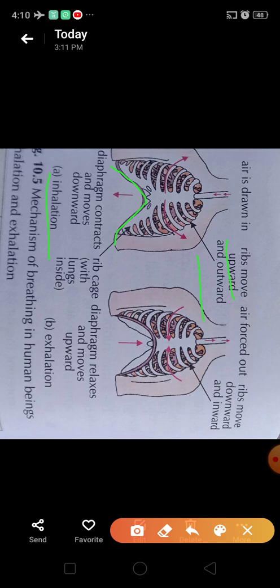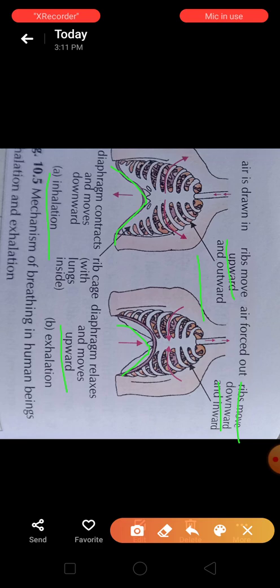Now next, that is exhalation. So what are the changes that occur during exhalation? In exhalation, the diaphragm relaxes and moves upward, and the ribs move downward or inward.